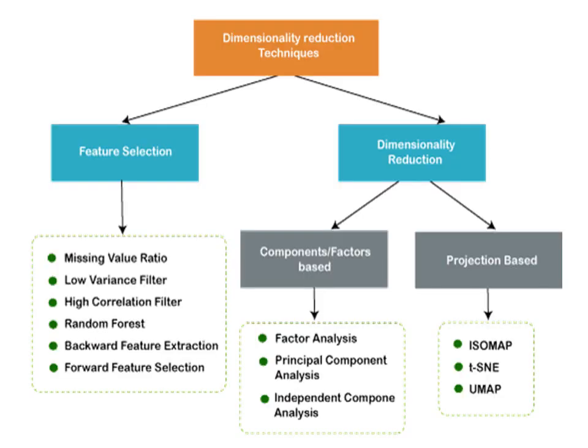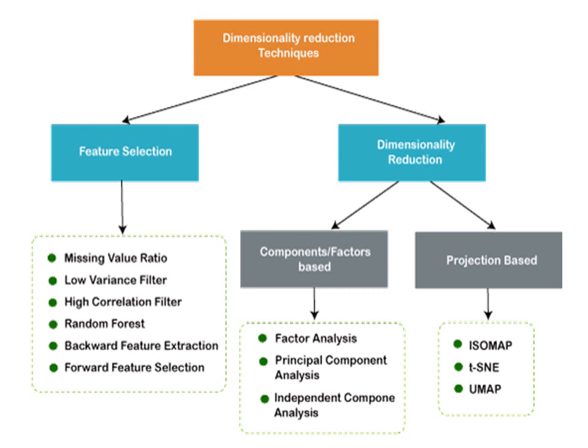This is the diagram for dimensionality reduction techniques. Generally we have two types: feature selection techniques and dimensionality reduction techniques.